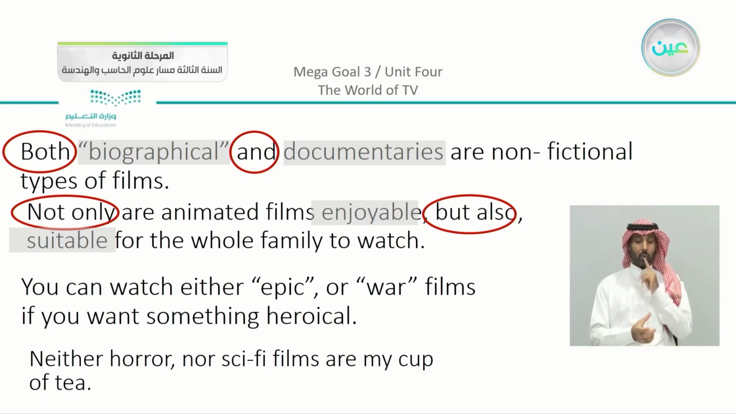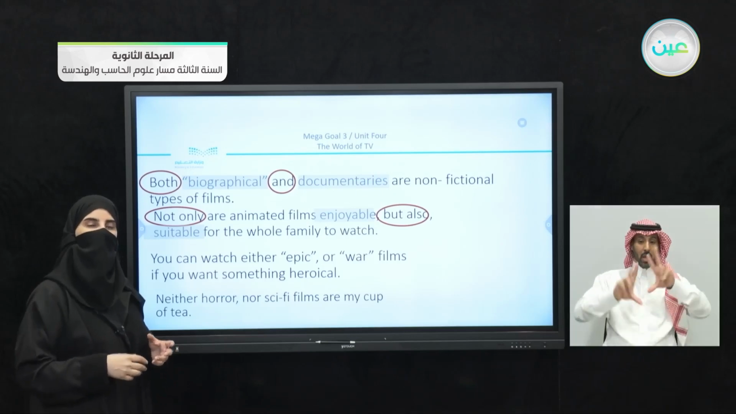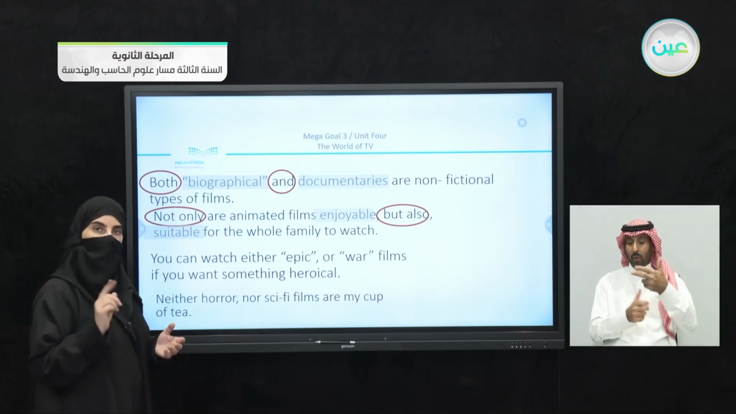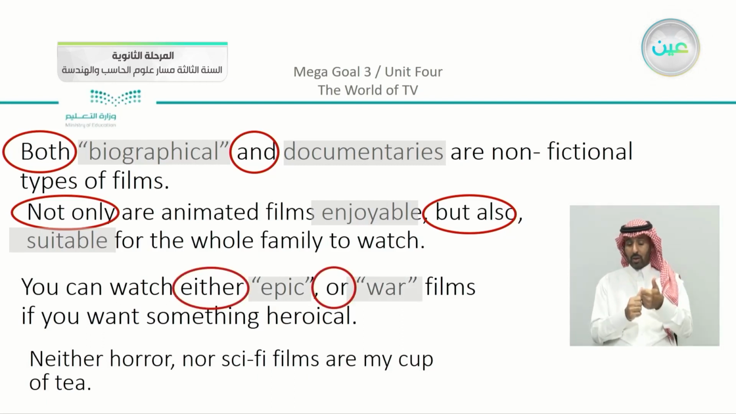We come to the third example here. You can watch either epic or war films if you want something heroical. So sometimes people like to watch something that has heroes in it. If you want that, you can watch either epic or war, using either or to give you some kind of choice here. So either this or that.